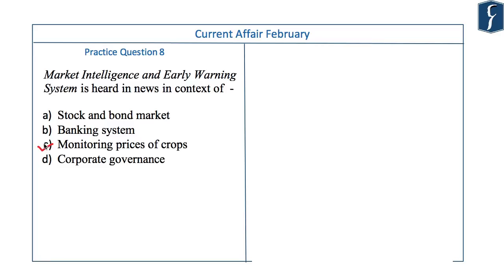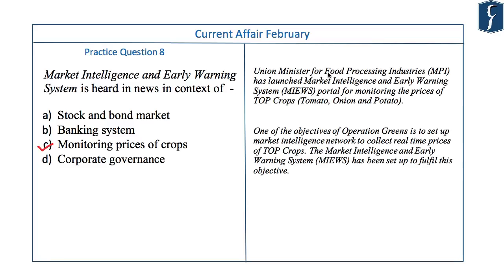It is related with monitoring the prices of some crops. Ministry of Food Processing Industries has launched Market Intelligence and Early Warning System. Basically, it's a portal, and the purpose of the portal is to monitor the prices of top crops: tomato, onion, and potato. Support to the top crops was announced in the budget 2 years back under Operation Green. And one of the stated objectives of Operation Green was to set up a market intelligence network to collect real-time prices for the top crops. And in fulfillment of the promise, the market intelligence and early warning system has been set up.